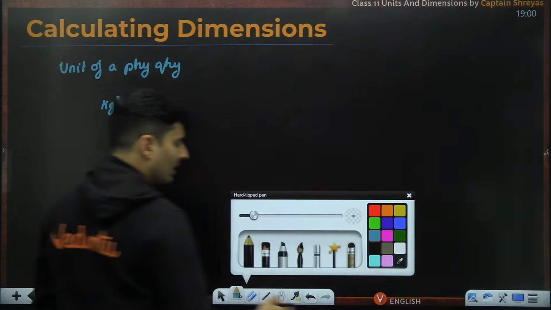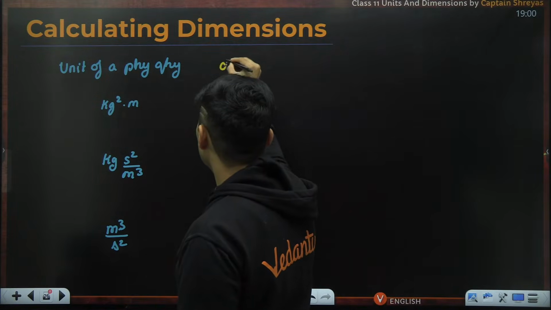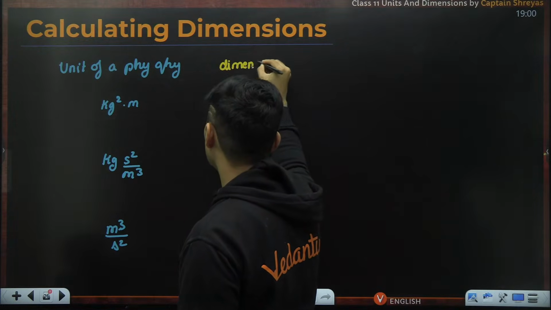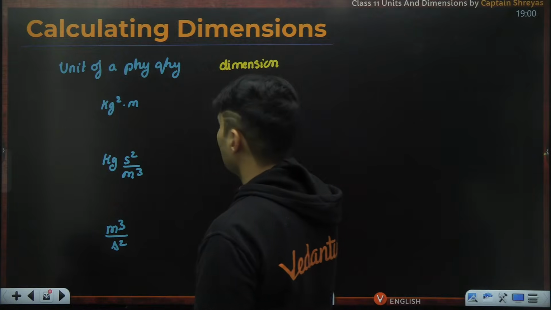Just the unit of the physical quantity is enough to get me to the dimensional formula of it.